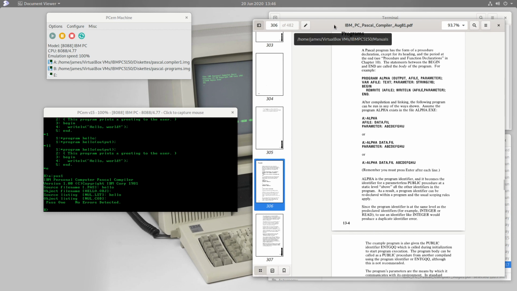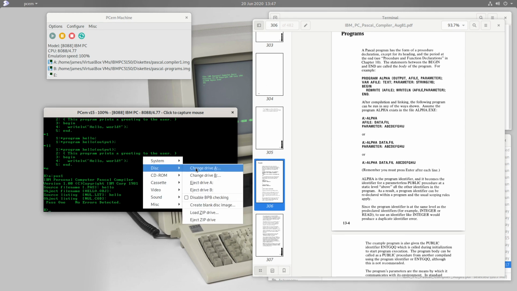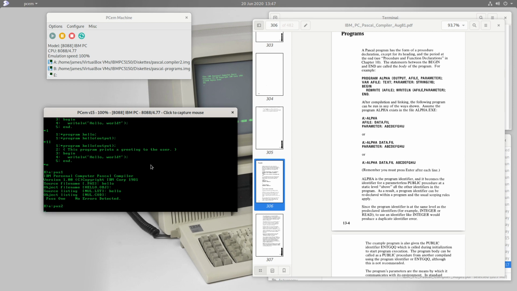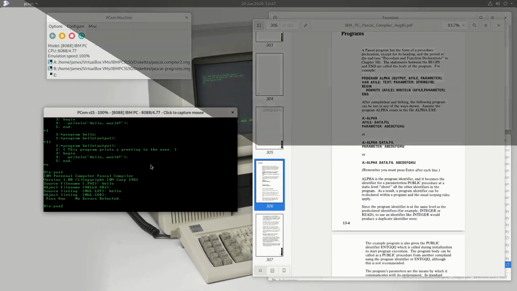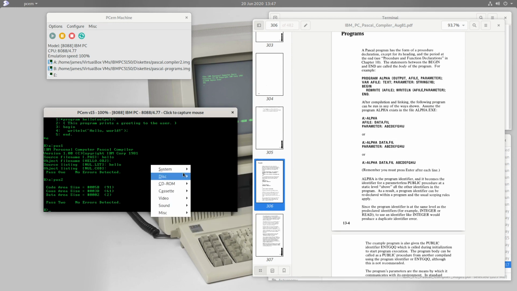And so that's something that a person in 1981 would have been perfectly capable of doing with all of the resources which IBM provided. So I think that's good news, at least. Anyway, let's compile this program all the way to the end. So we need the second pass compiler, and we need to run that. And then we need to link our object file. So we need the linker diskette in drive A, and then we can run the linker.